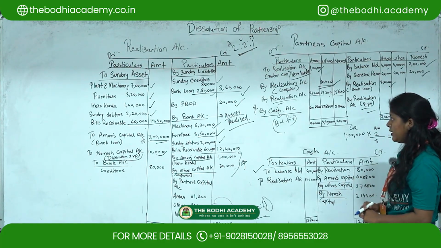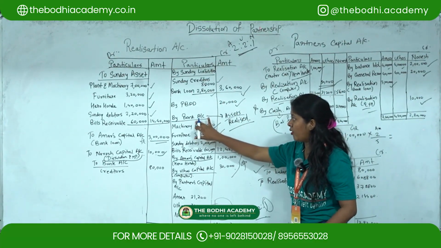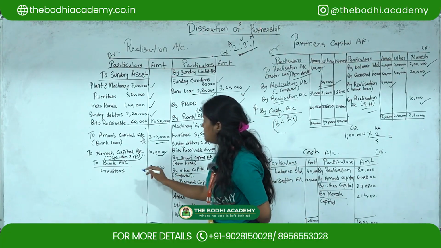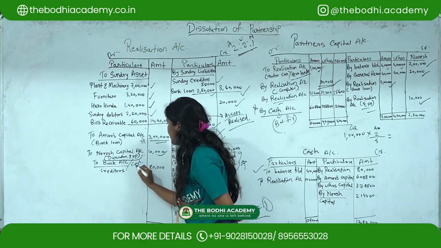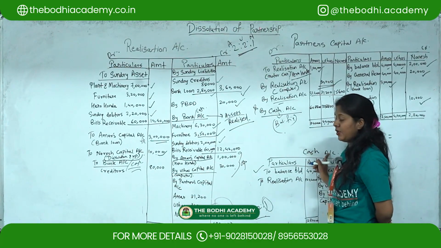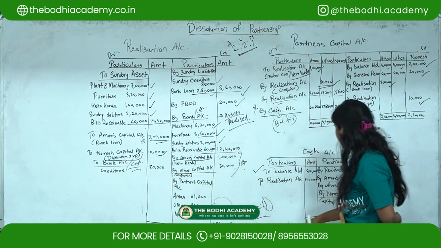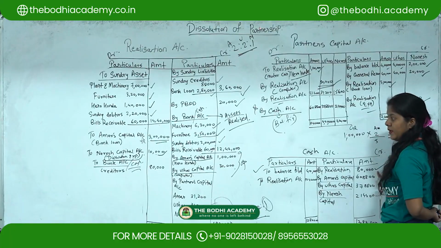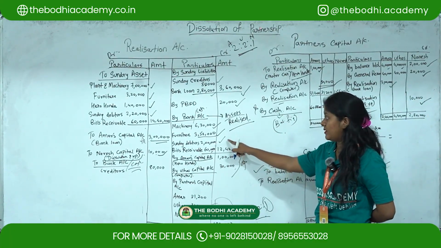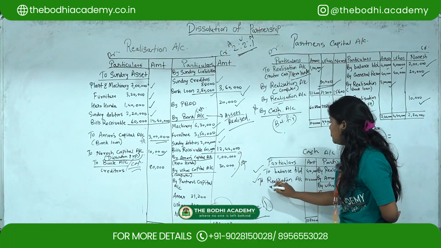One more thing you have to remember: whatever you have put under the bank head, bank or cash account, you have to transfer it to this account. Here, bank or cash account. Whatever we have debited here for creditors, now here you have to show as credited. Then here we have credited all the assets that were realized; here you have to show as debited to the realization account.